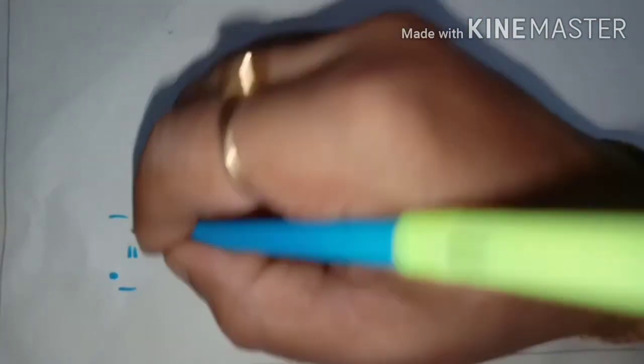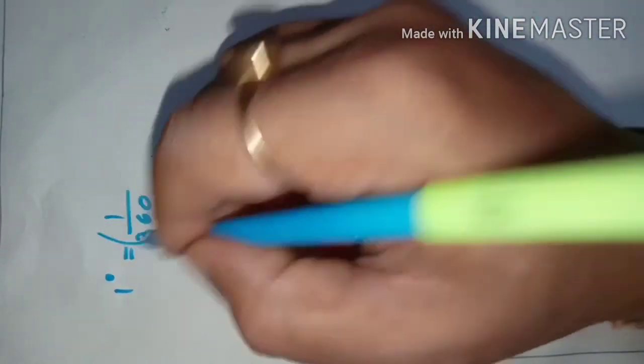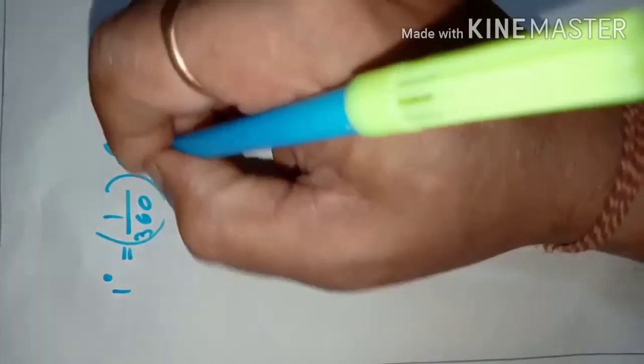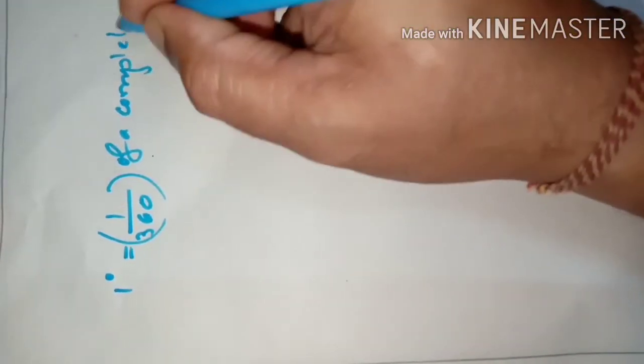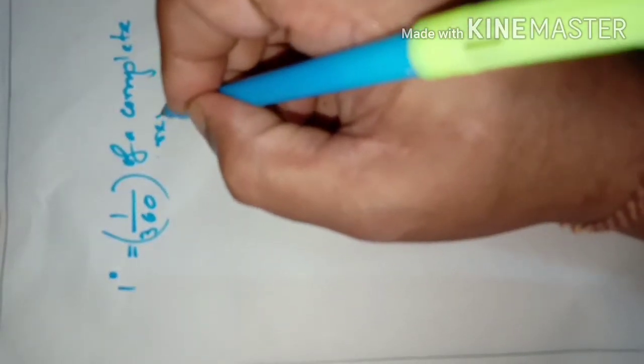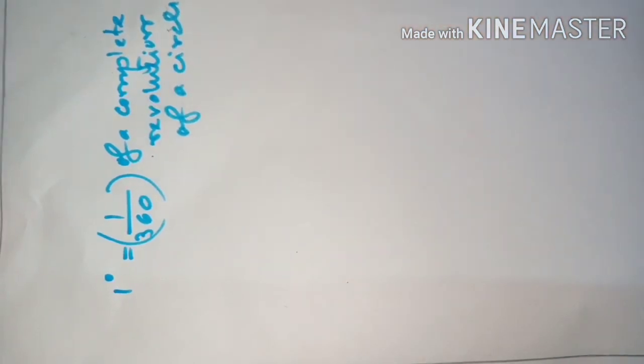Once again, 1 degree is equal to 1 by 360th of a complete revolution of a circle. That is 1 degree.